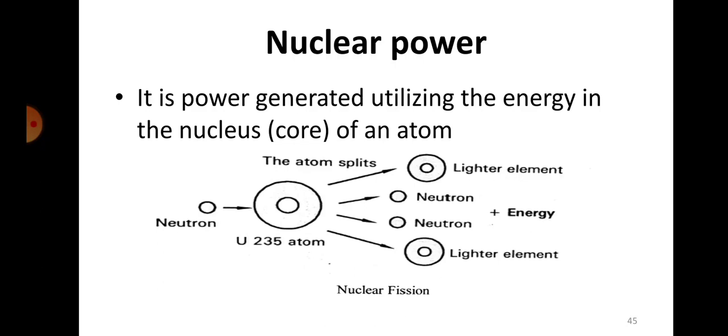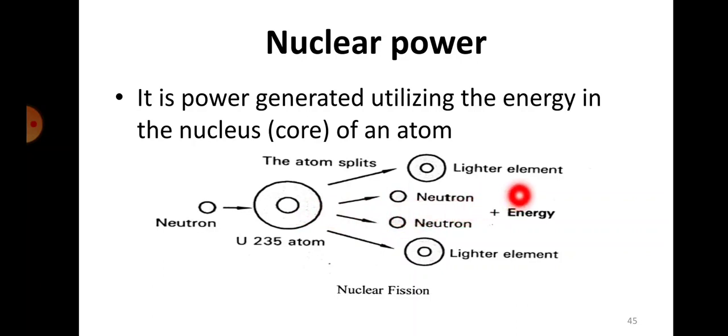Okay, so as you can see in the sketch here, you have a uranium-235 isotope. It will be bombarded with a neutron, so that heavy atom will split up into two different elements, also giving two more neutrons plus energy.